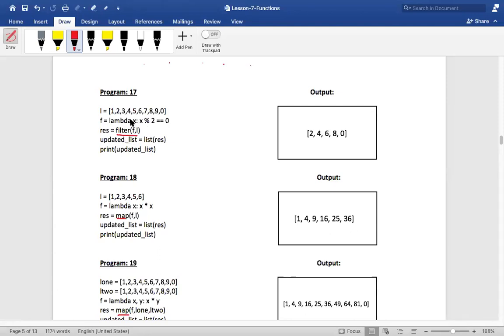It is taking one parameter, and if anyone is calling the lambda f with a particular parameter, say for example f of 5, it will do 5 modulo 2 and check whether it is equal to 0. Isn't it, my dear friends?